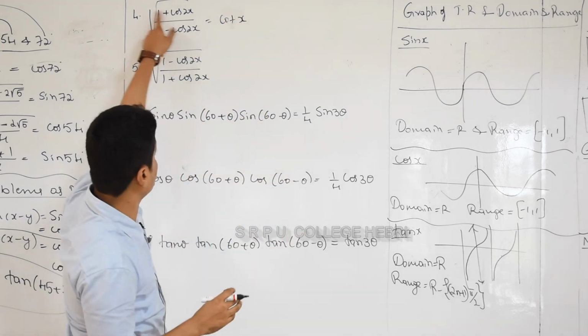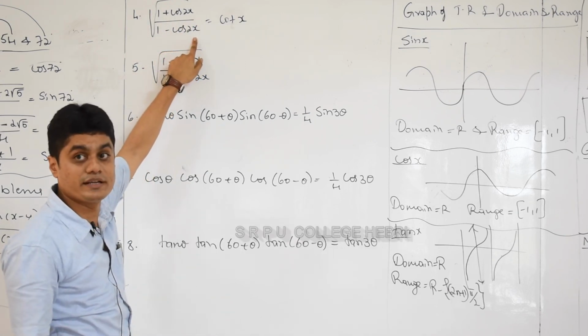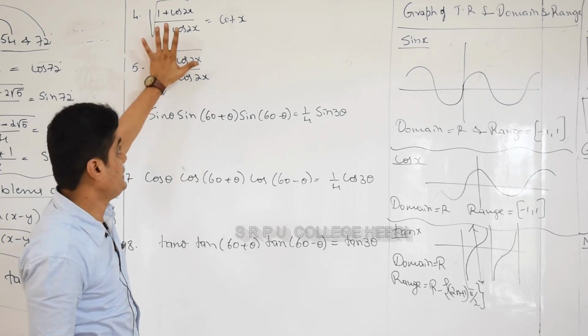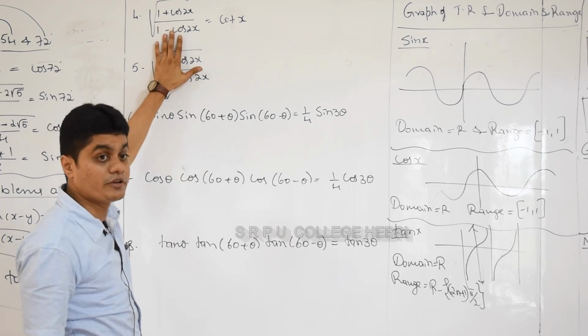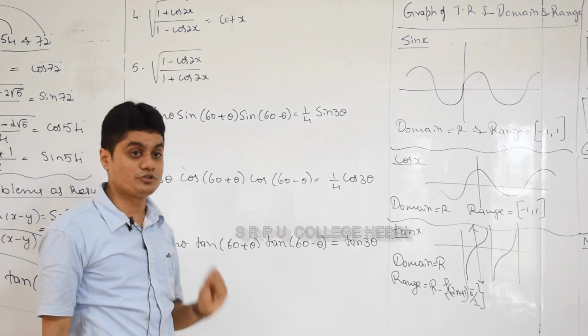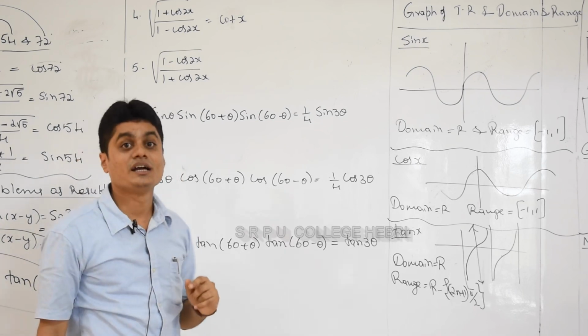How? 2 cos square x by 2 sin square x, the 2 cancels, cos square x by sin square x is cot square x, root of cot square x is cot x. See, you can save that many steps, right? Minimum 3 to 4 steps you can skip, so you will get the answer in one step. So you have to remember that root of 1 plus cos 2x by 1 minus cos 2x is cot x.